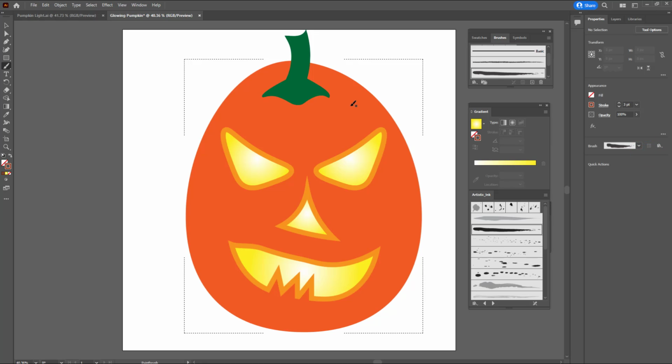All right, now let's go ahead and try drawing some lines on here. Looks pretty good. And I'll draw some lines swooping down from the top.